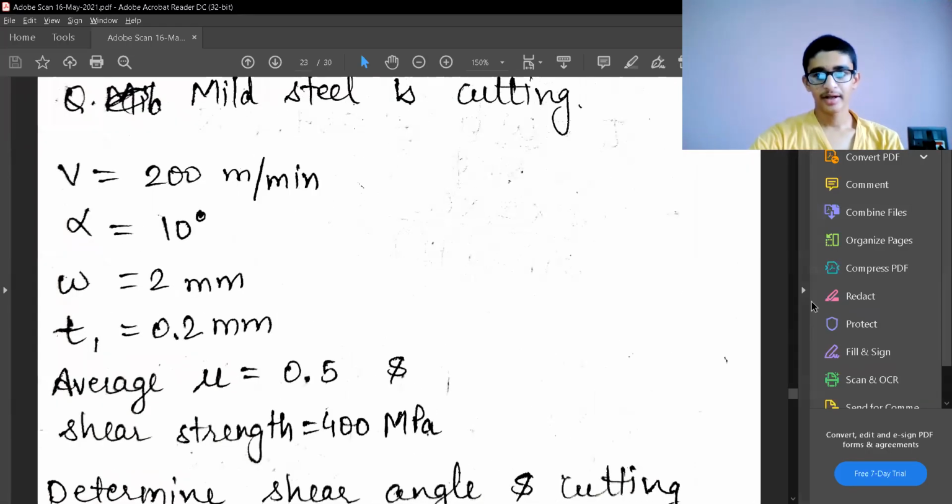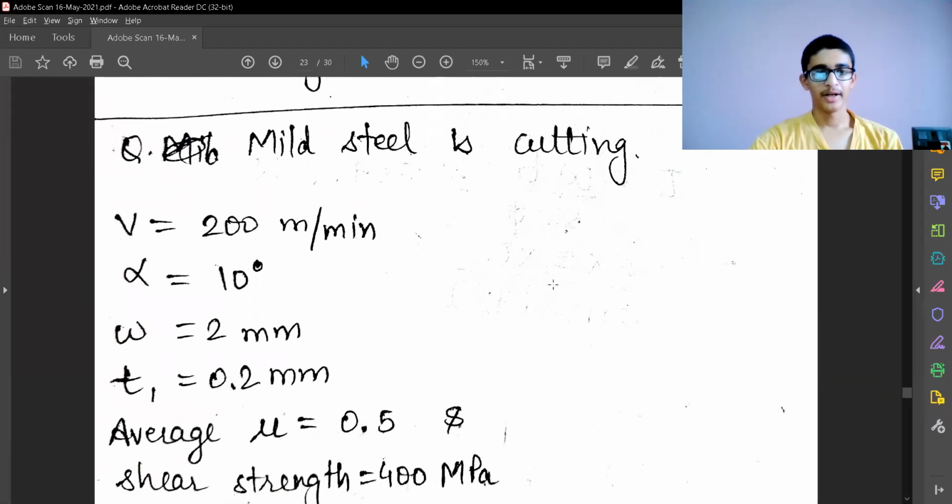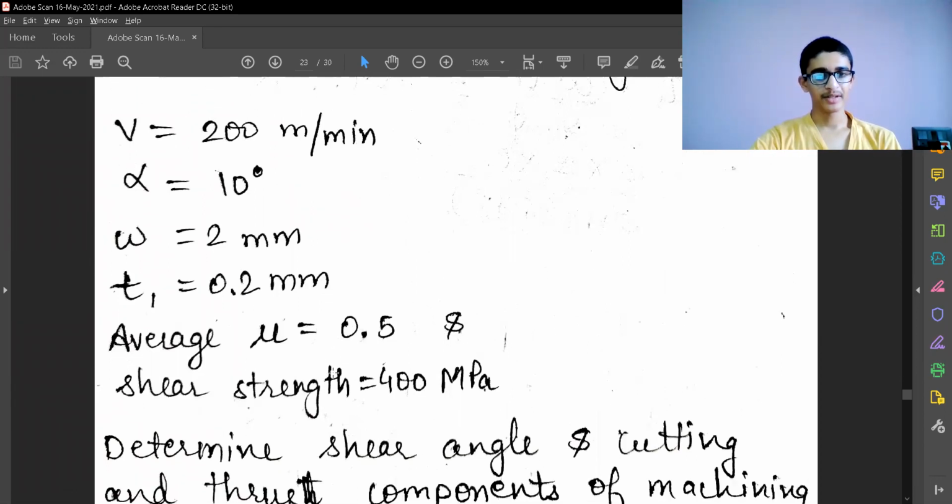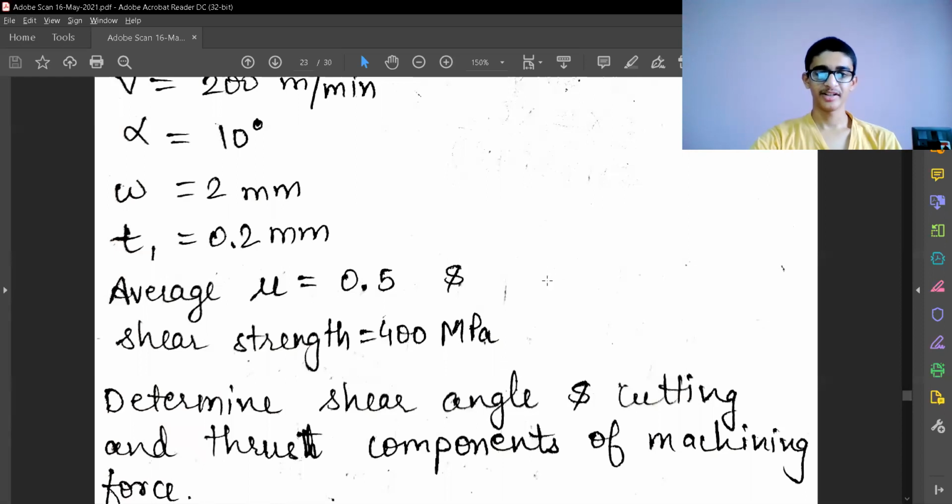So let's look at another numerical question, and this involves orthogonal cutting or machining operation on mild steel. The velocity is given, the rake surface angle alpha is given, the width of cut is given, and T1, that is the uncut chip thickness, is given. The average friction coefficient mu and the shear strength, which are material properties of mild steel, are also given. Now we need to determine the shear angle phi, and the cutting and thrust components of the machining force.